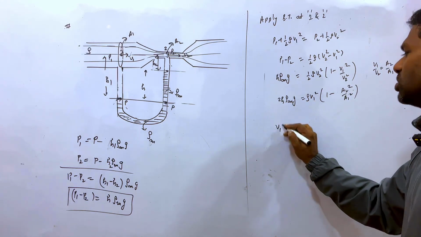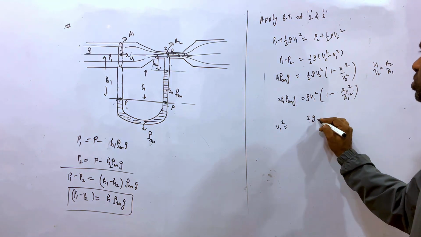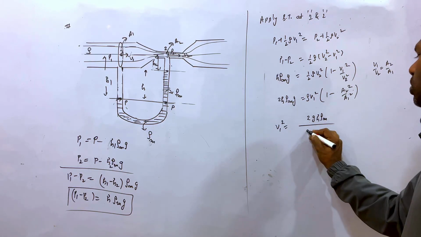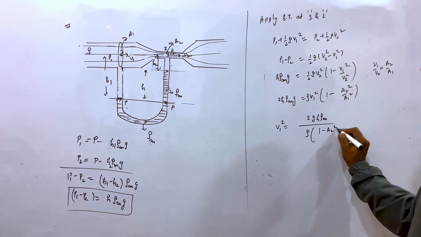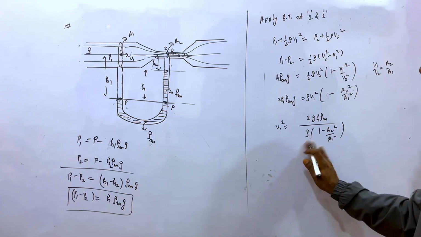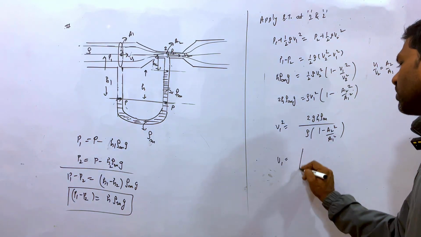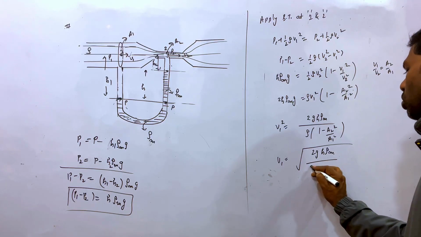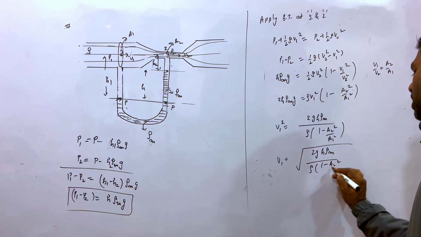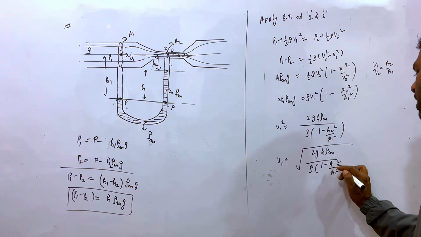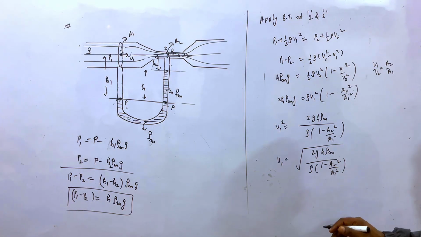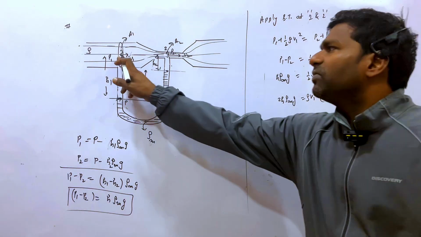So what is the V1 square? You will write 2GH rho m upon rho into 1 minus A2 square upon A1 square. So what is the velocity V1? This is 2GH rho m upon rho into 1 minus A2 square upon A1 square. Fine. Again, we need not find the speed V1 or V2.